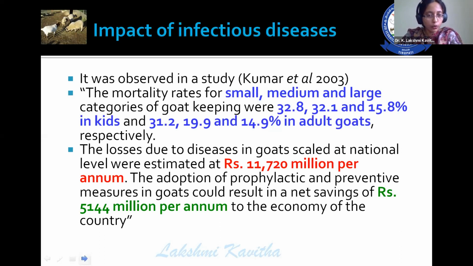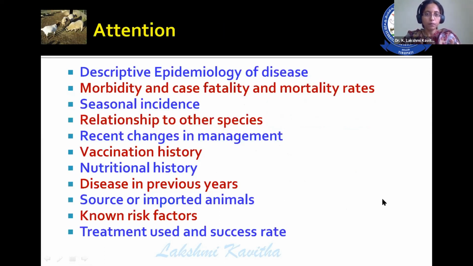The total losses due to disease in the goat sector scaled up to 11,720 million per annum. If we adopt proper prophylactic and preventive measures, we can save up to 5,144 million. That means 50% of these losses are mainly because of infectious origin.